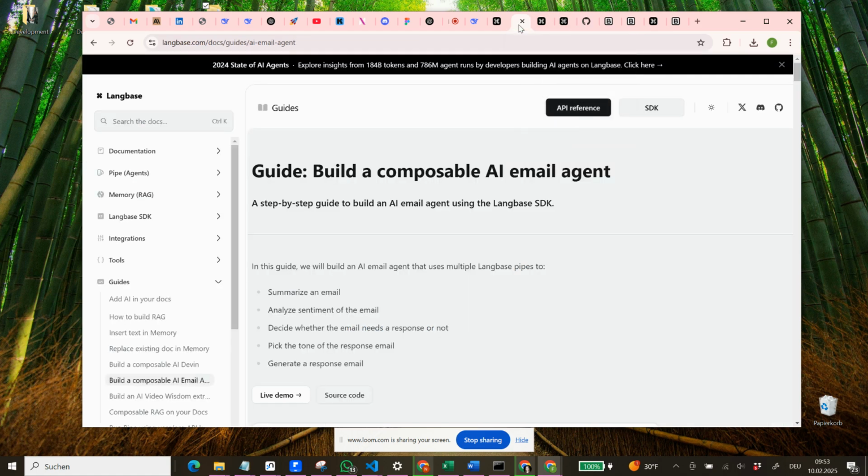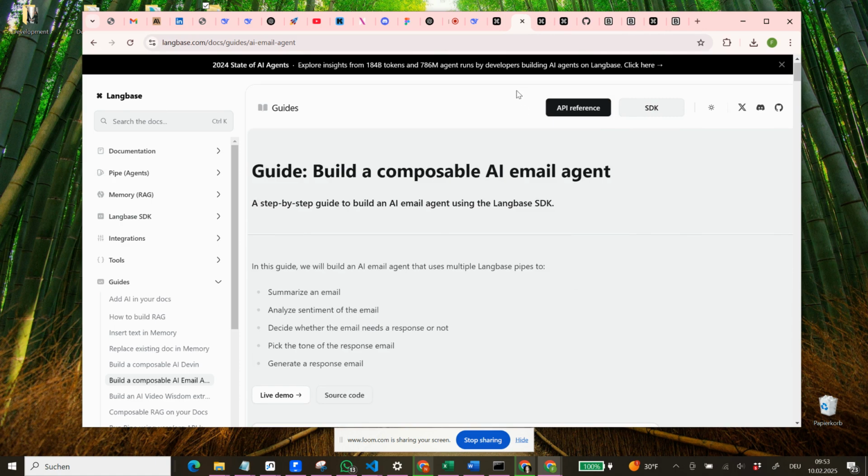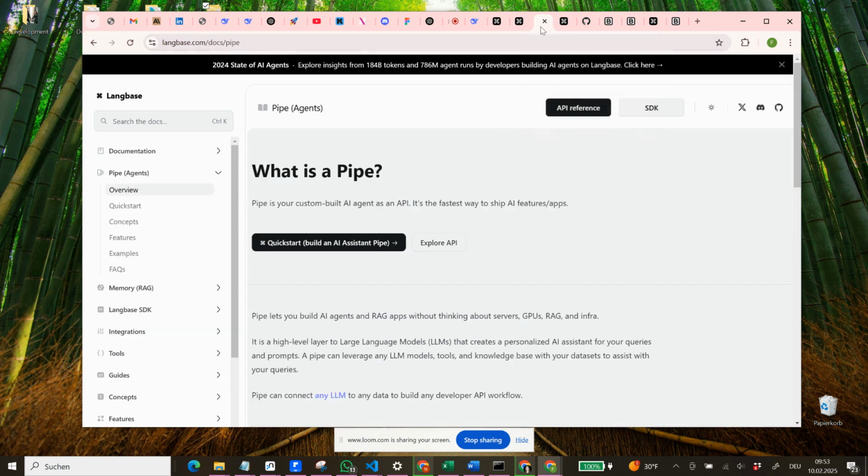There's also an AI email agent we will be building at another time, because it requires, and I saw this with Langbase, several AI agents. And as I said, I never used this platform before, so I don't want to overextend the complexity of this video and also the complexity for all of us to follow along here. So this is an overview, pipe, and so on.